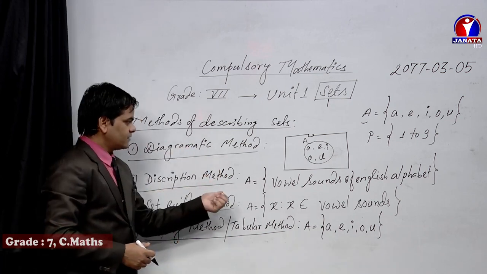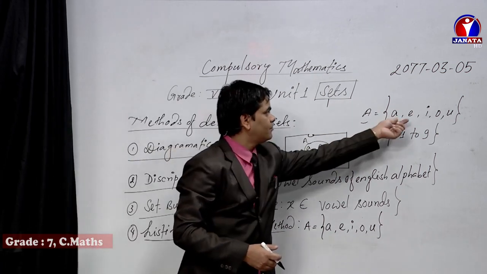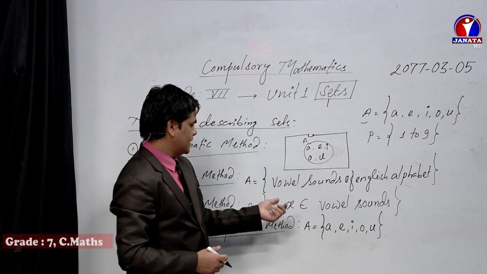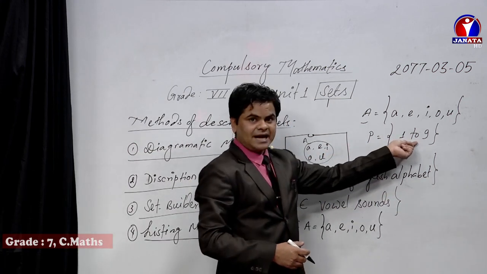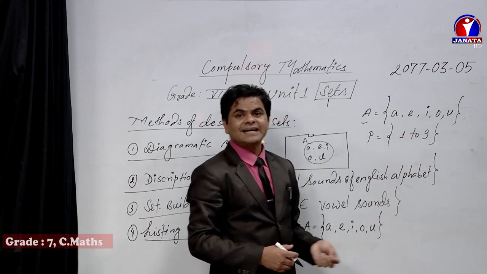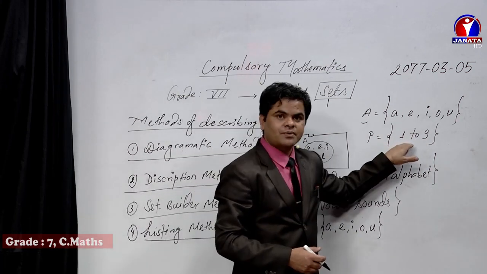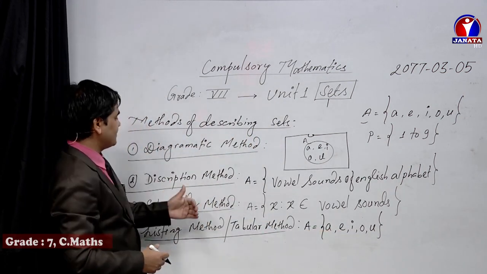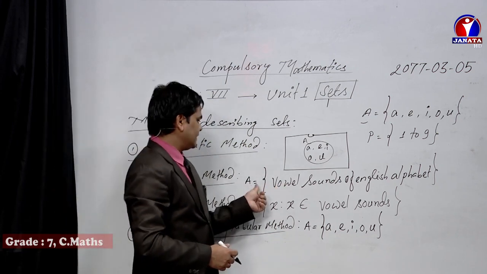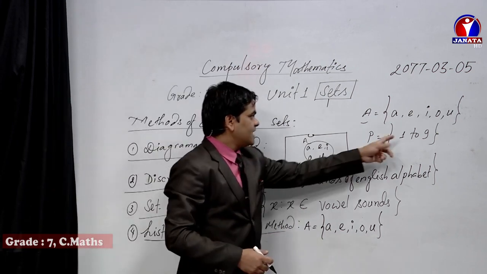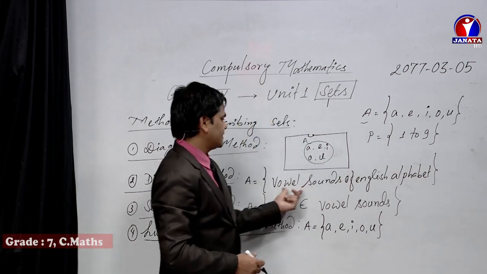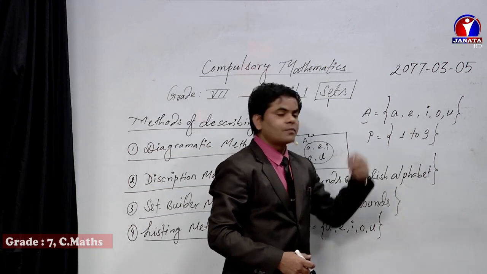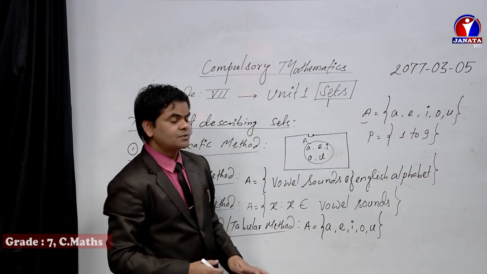Another one is the description method. I have already told you that here it was the vowel sound, which is why we used the language which represents the vowel sound. And in this information, the natural numbers 1 to 9 are there, aren't they? When we want to describe this through the description method, A equals curly bracket, natural number less than 10. You can write it here in words in logical form up to 9. Natural number less than 10 means up to 9.